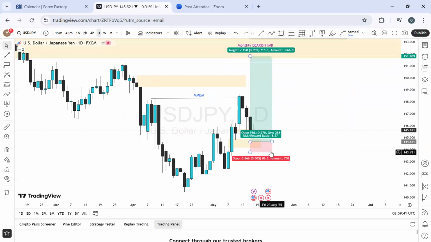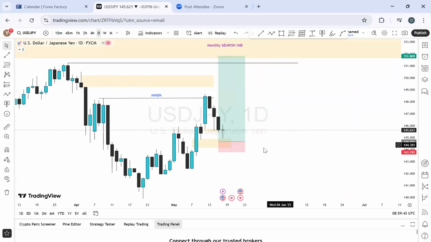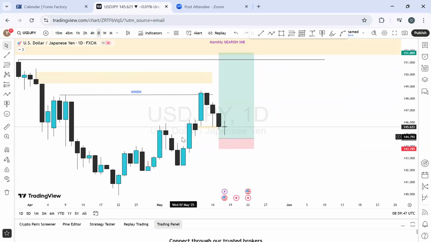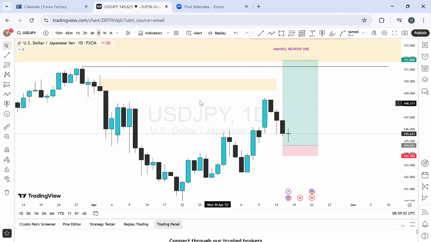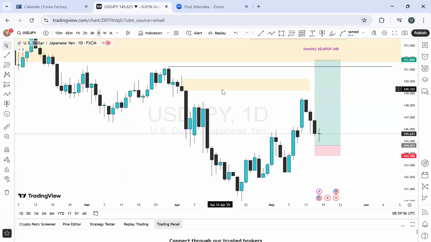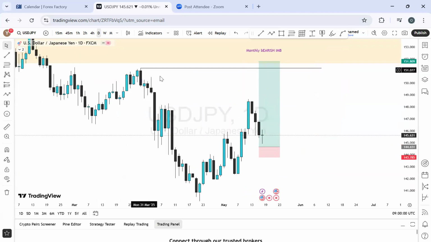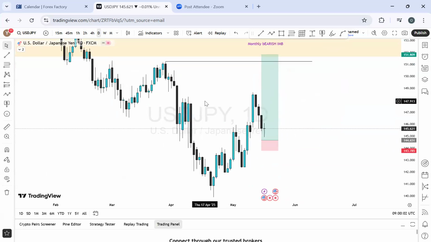I can take out this one now. I can take out this guy. Of course, look at what we had. So basically, I'll take this out. I'll take this out. It has done its job. This also has done its job. I can take it out. This was a level we were also expecting in the long term where the price can come to react. So I can take it away for now. This is the upper price level, which I'm expecting the price to take out later on.